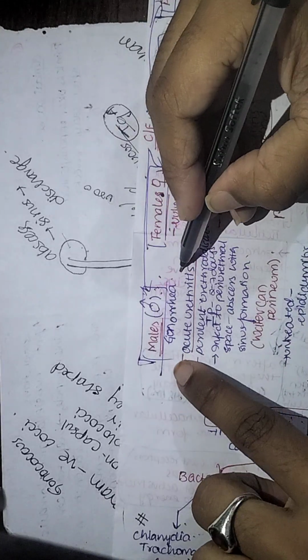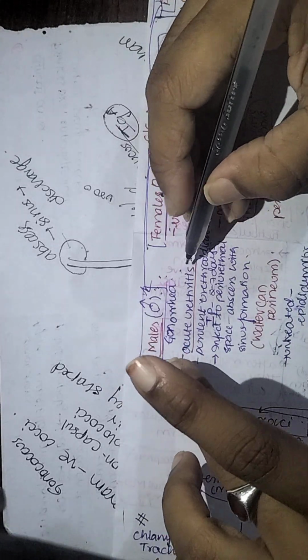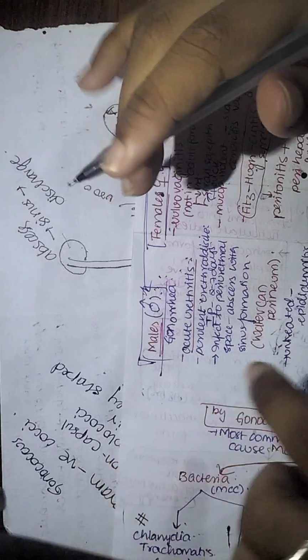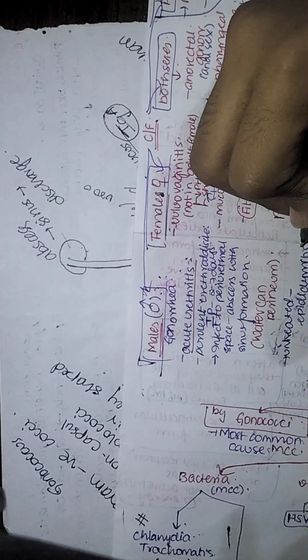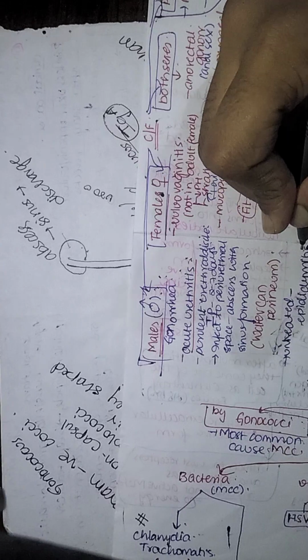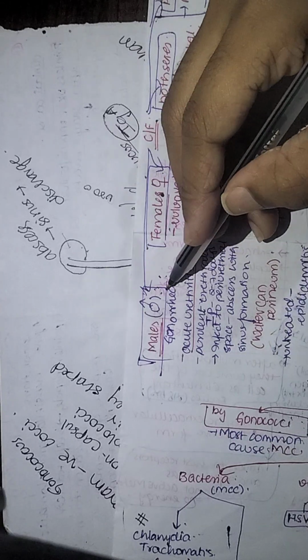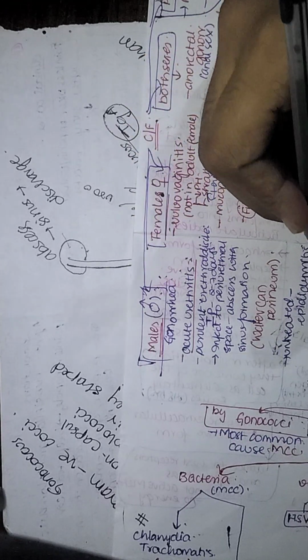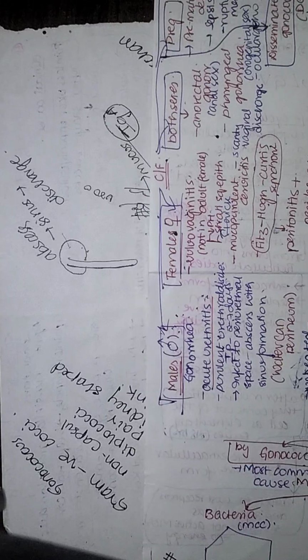If this acute urethritis is untreated, then it causes other manifestations. It may disseminate into other parts of the genitalia. In case of male, it causes prostatitis or epididymitis.